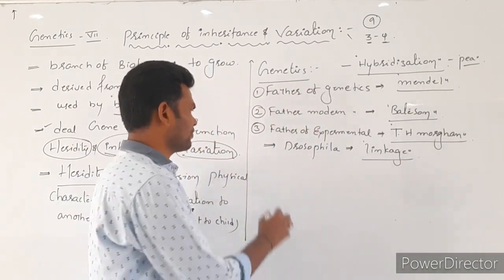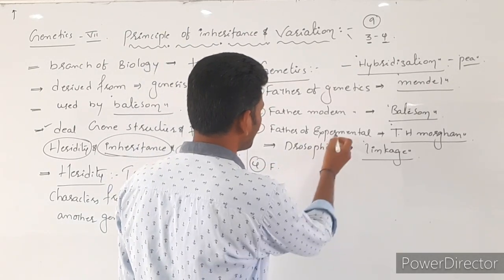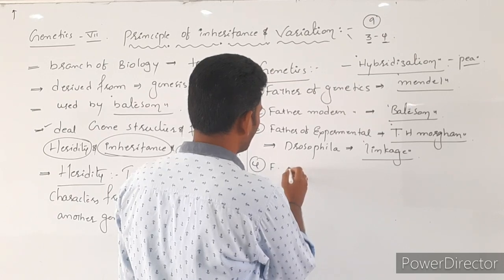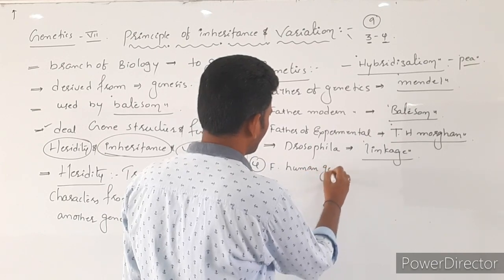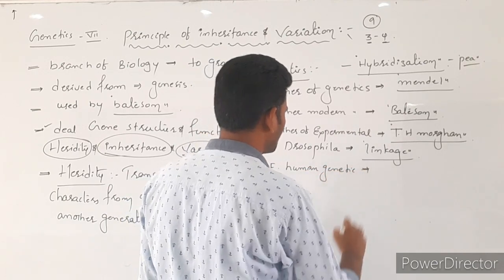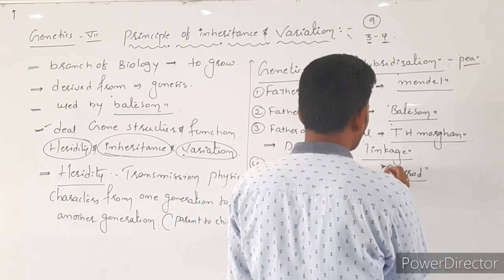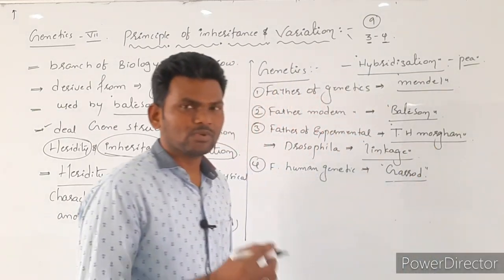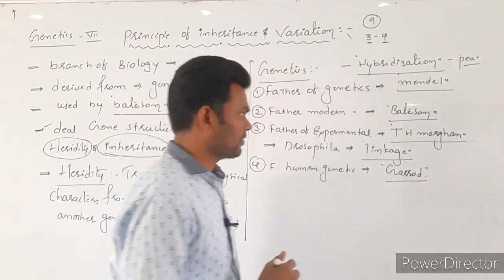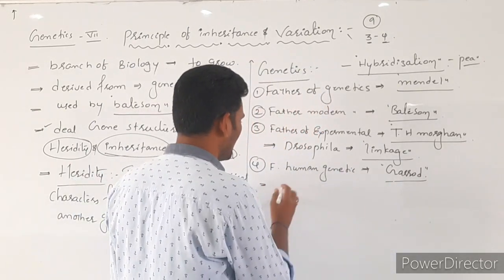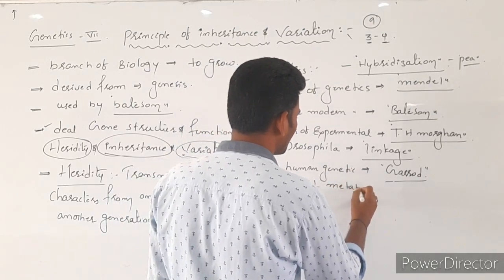Okay. And next, the father of human genetics. The father of human genetics is Garrod. He was the first to tell about errors of metabolic disorders. He explained regarding inborn errors of metabolic disorders.